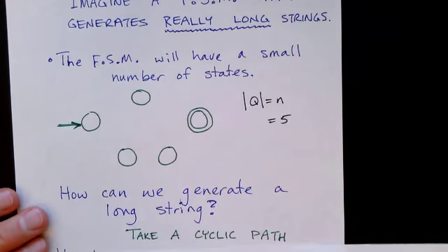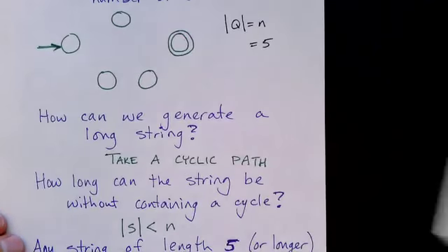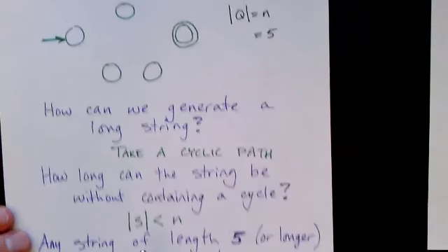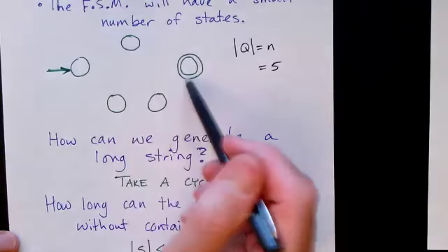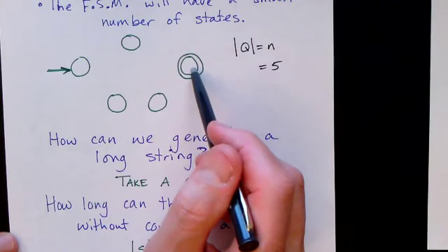Well, the only way we can do that is to take a cyclic path. And now the question is, how long can the string be without containing a cycle? Okay, so let's look at this. We've got 5 states, and we have to get from the initial state to one of the final states.